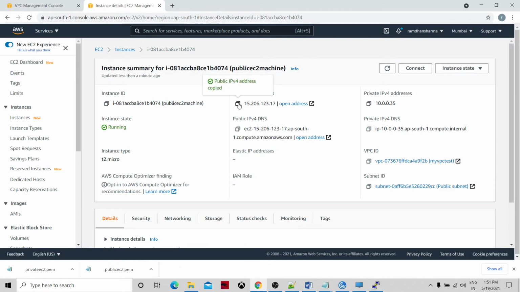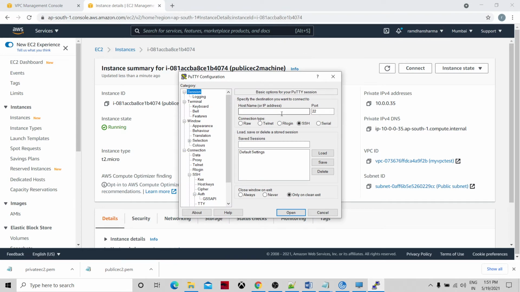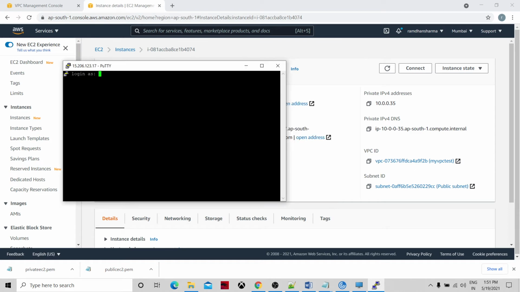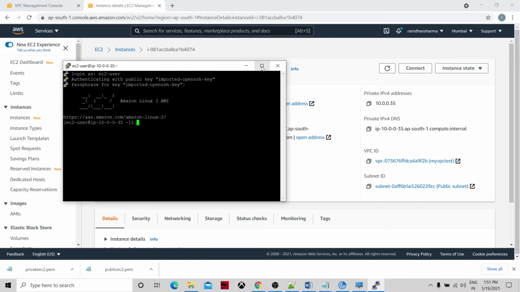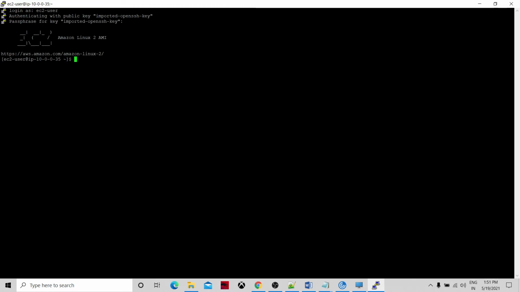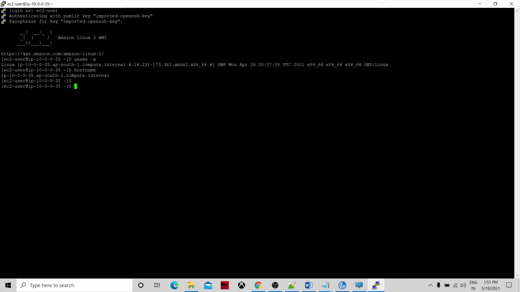So this is my public address of the public machine. Okay, I would need to give it here and I would need to give the ec2-user as the username and my password which I have given while creating the PPK key. So now we are in the machine, and the host name we could check like this. So this is our public EC2 instance in public subnet.